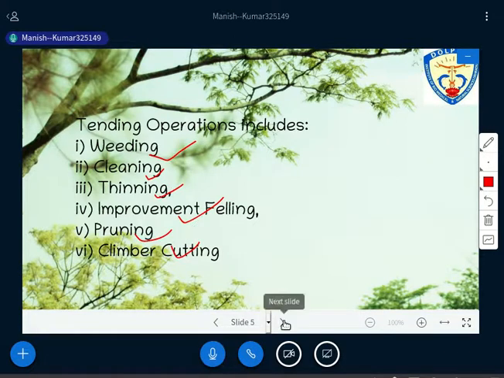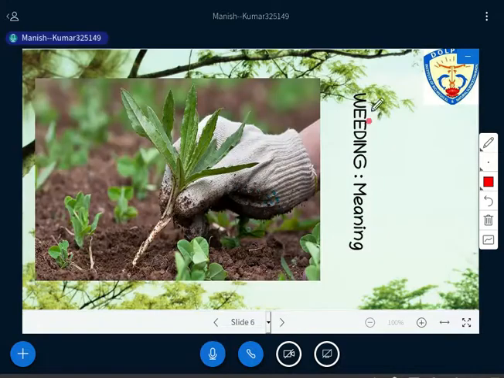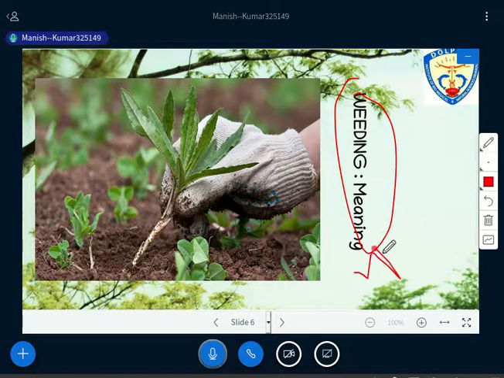So let's start with weeding. Before going to weeding, first one needs to understand the term weed. What is a weed?